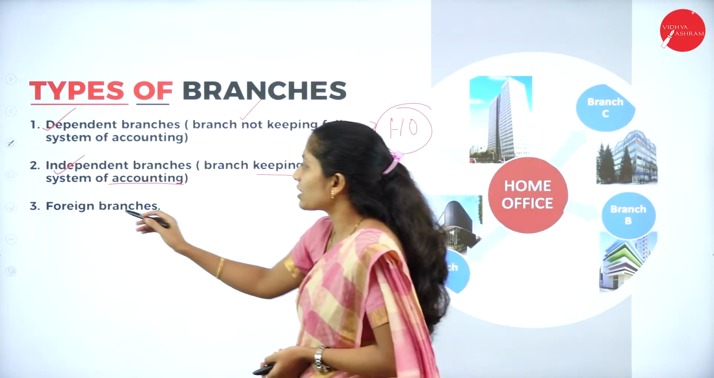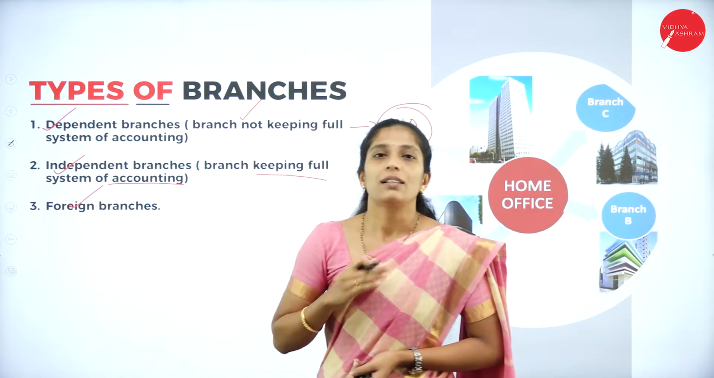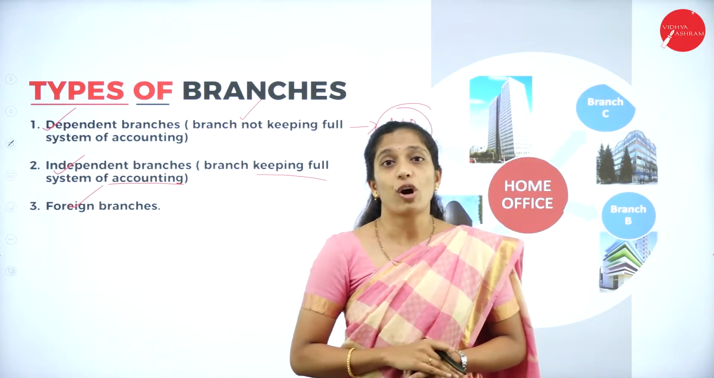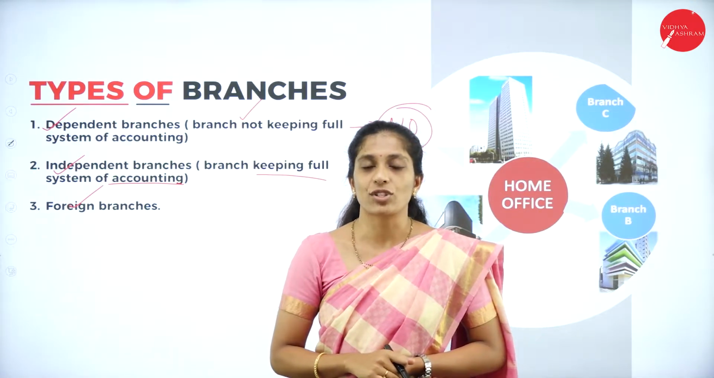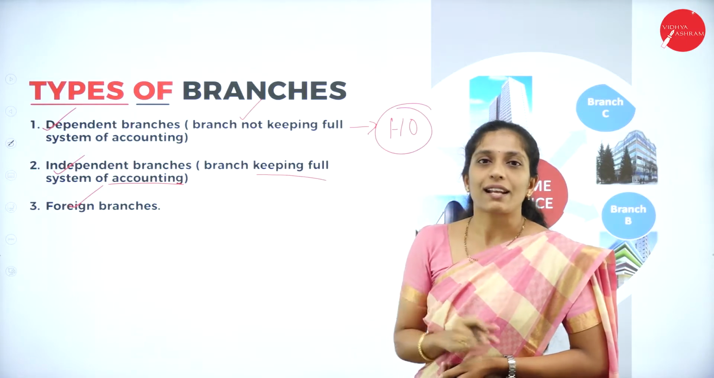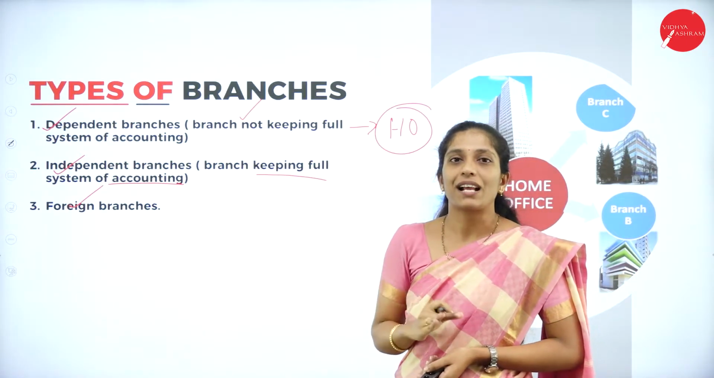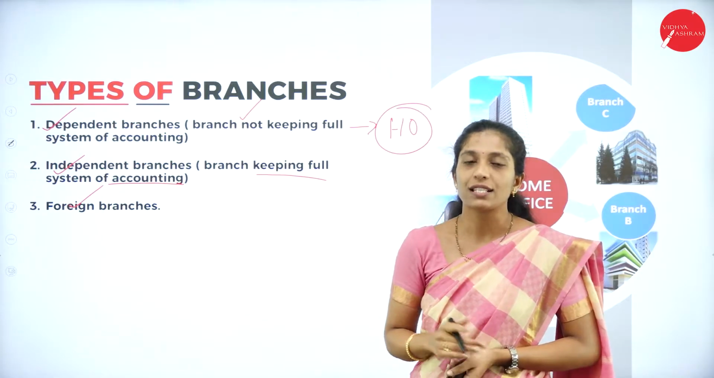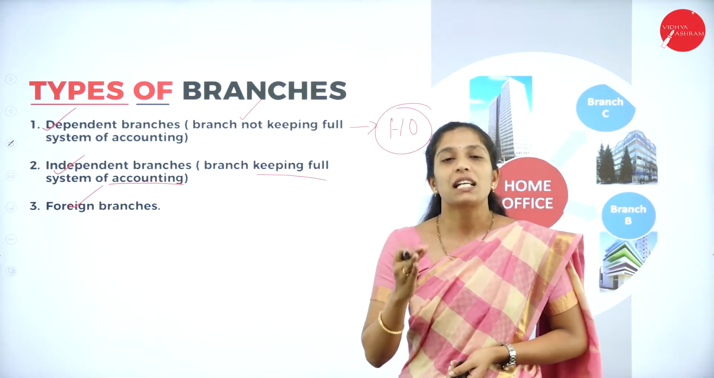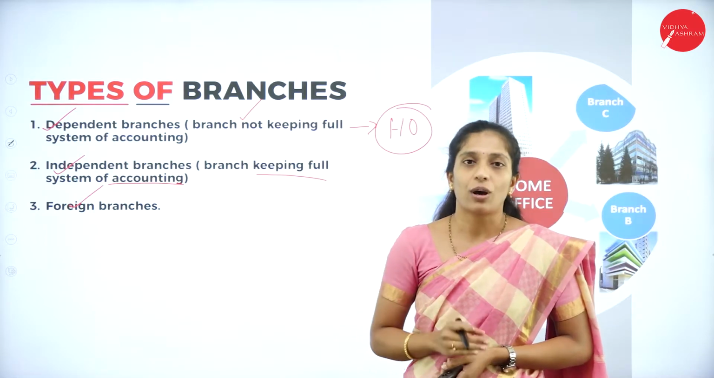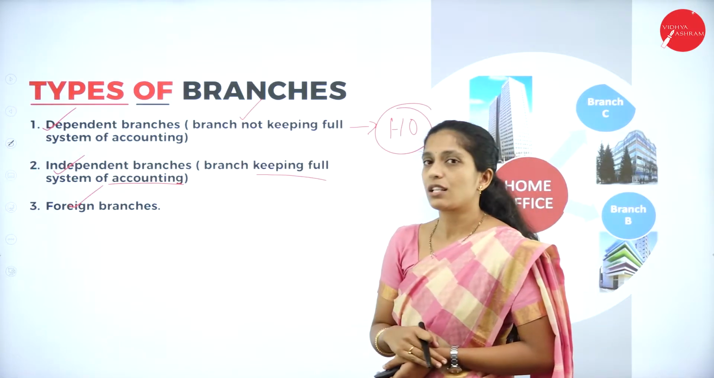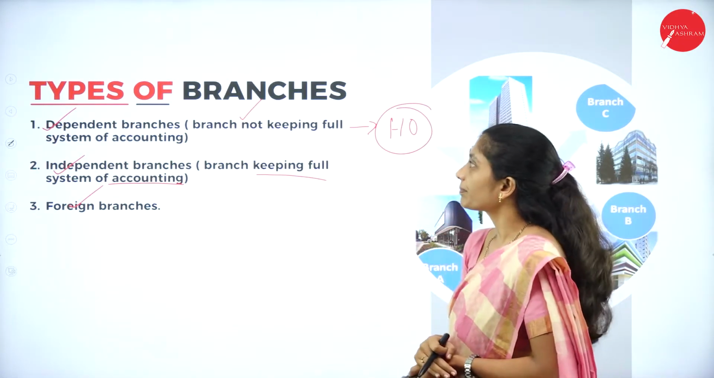And the next one is foreign branches. The branches which are situated in a foreign country are called foreign branches. So these are the three types of branches. Hope you have understood the three types: dependent branch, which is dependent on head office; independent branch, which is not dependent on head office; and the next one, foreign branches.